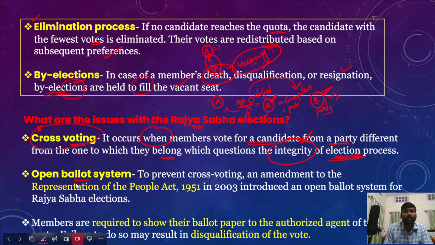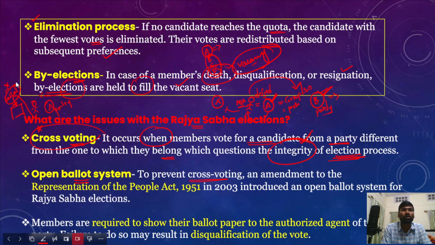After that, in the Rajya Sabha, there's a system of open ballot. Now, open ballot system is to prevent cross voting. When I say open ballot system, for example, this is a ballot, and political party A had given the whip that the MLA must vote for candidate X. Open ballot system ensures that this particular MLA first votes for candidate X, and then this ballot paper